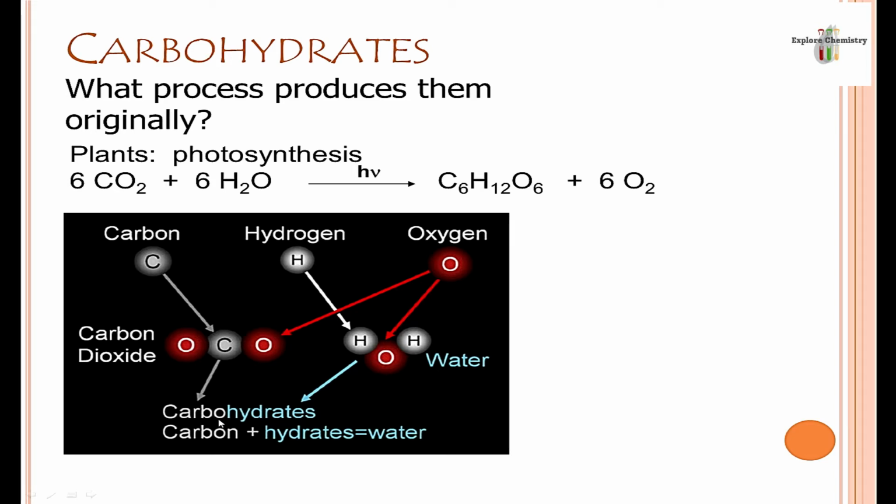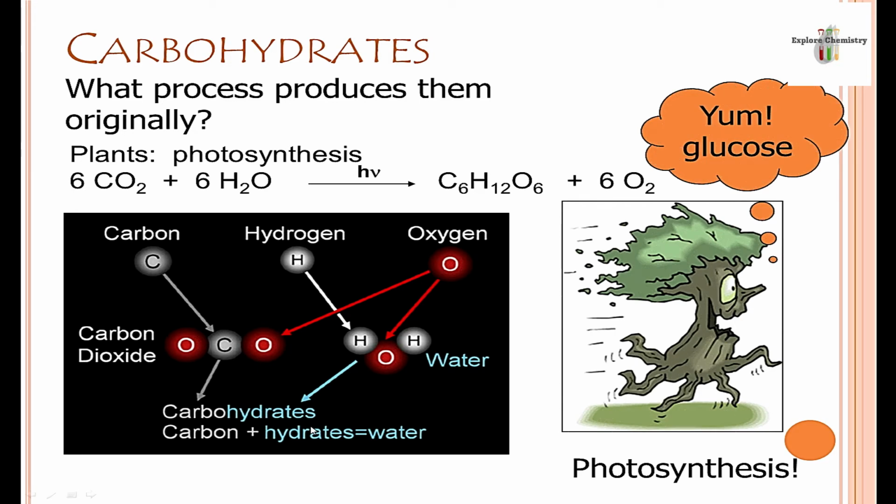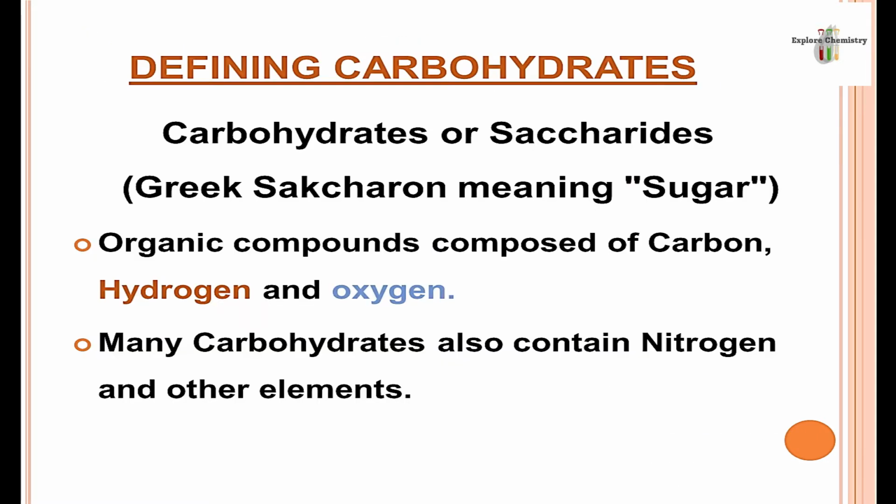Therefore, they are known as carbohydrate. The word hydrate means water and carbo means carbon. Therefore, their name, carbon and water, means carbohydrates. So, mostly plants produce carbohydrates through the photosynthesis process.